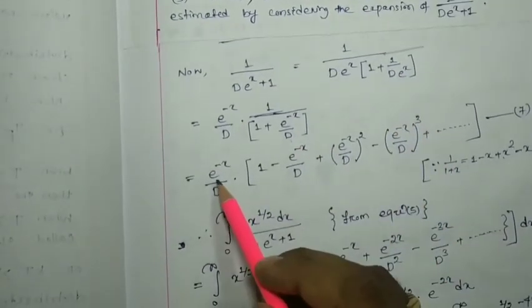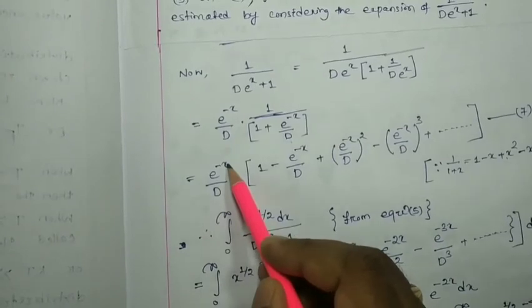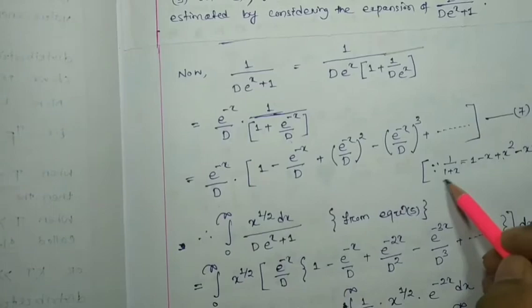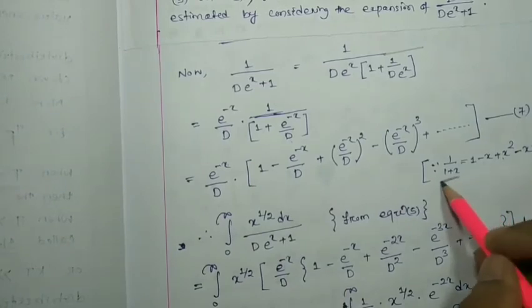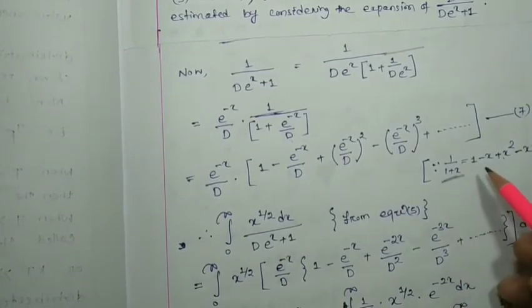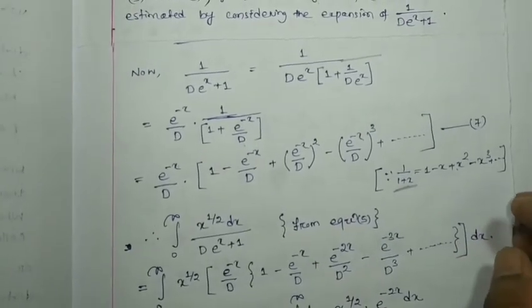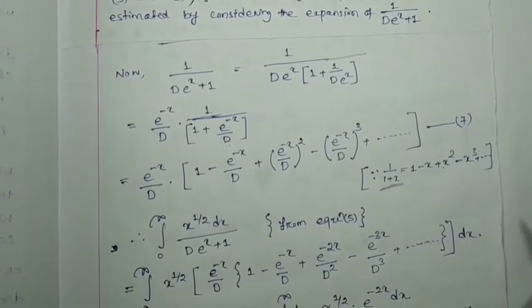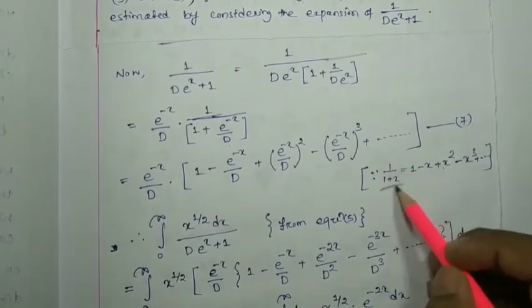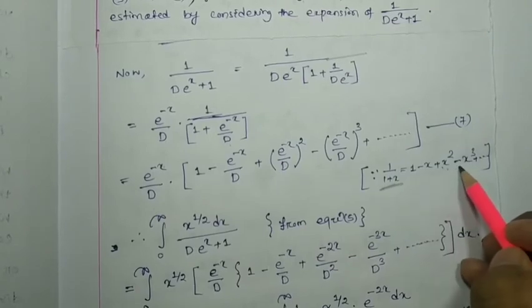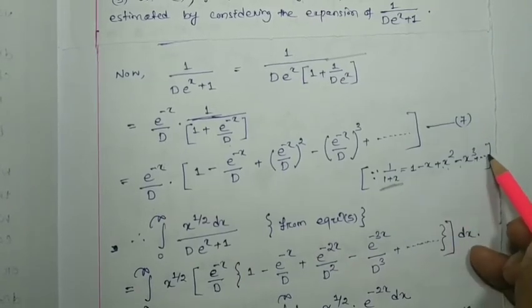So this will be e to the power minus x by d, and this is in the form of 1 by 1 plus x. For 1 by 1 plus x series, you may remember what we studied in our core paper mathematics. The so-called Taylor series of this about x equal to 0 is nothing but 1 minus x plus x square minus x cube plus x to the power 4, like that.